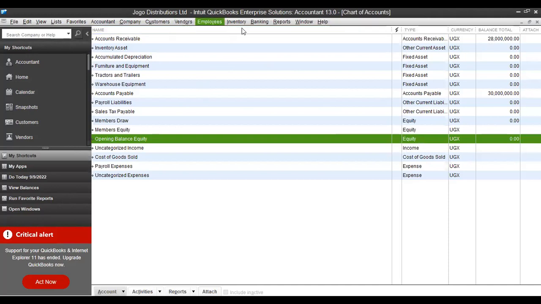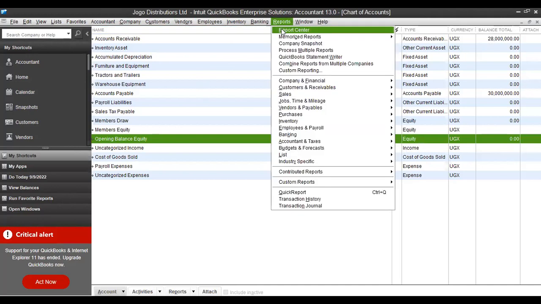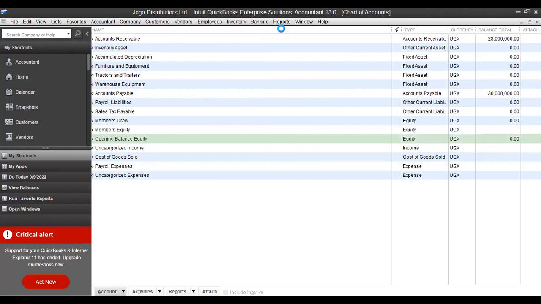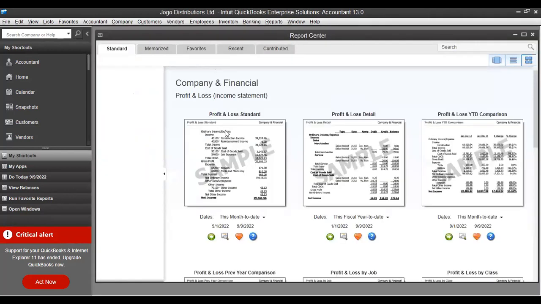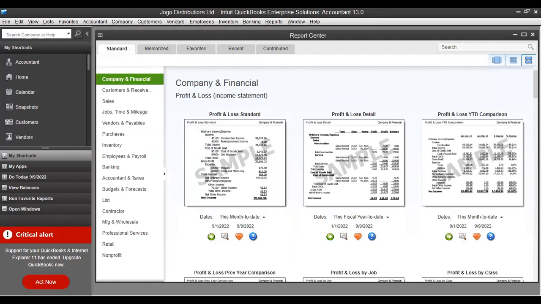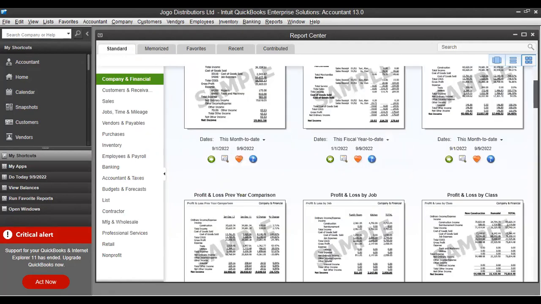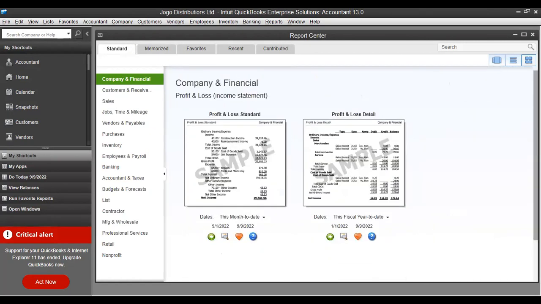Let me see the report. Open the balance sheet to see that you have current assets and current liabilities.